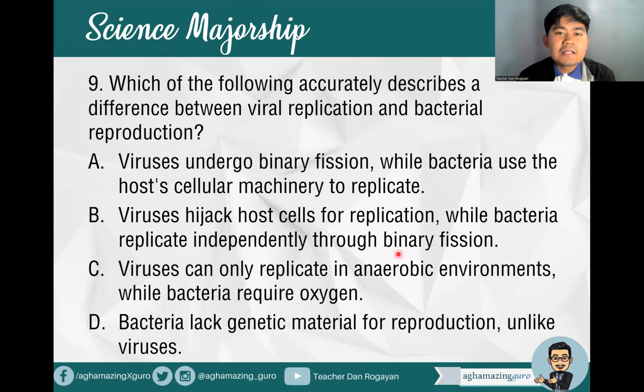Okay. Number nine, which of the following accurately describes a difference between viral replication and bacterial reproduction? A. Viruses undergo binary fission while bacteria use the host cellular machinery to replicate. B. Viruses hijack host cells for replication while bacteria replicate independently through binary fission. Letter C. Viruses can only replicate in anaerobic environments while bacteria require oxygen. Or letter D. Bacteria lack genetic material for reproduction unlike viruses. So what is the accurate description of viral replication and bacterial reproduction?